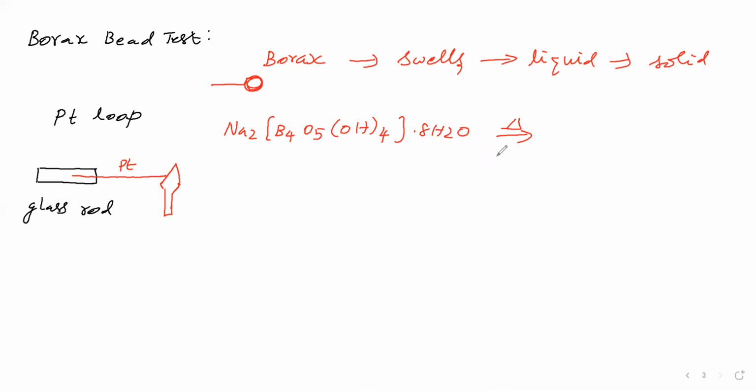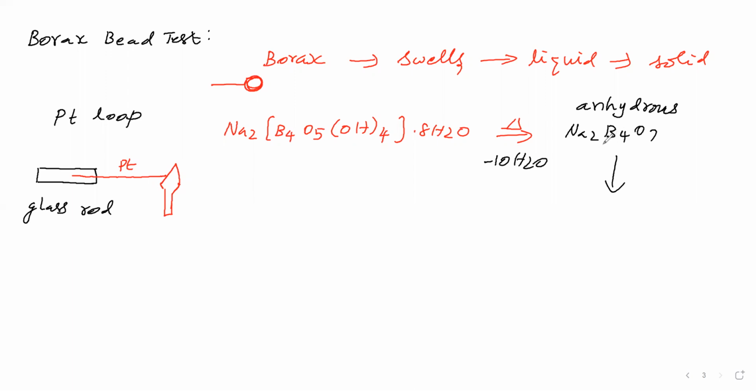Swelling on heating means the water molecules are removed. Now we are getting anhydrous borax. It is not having water molecules. This size is greater than this size. It is swollen due to loss of water molecules. Then it is converting into liquid and then solidifying.